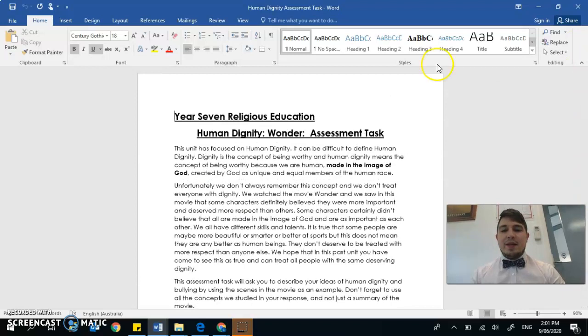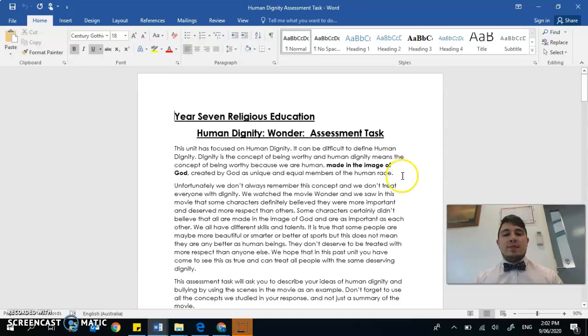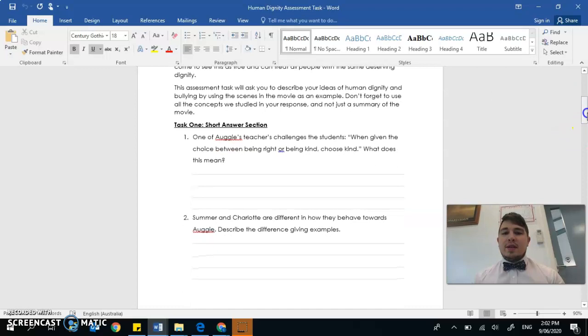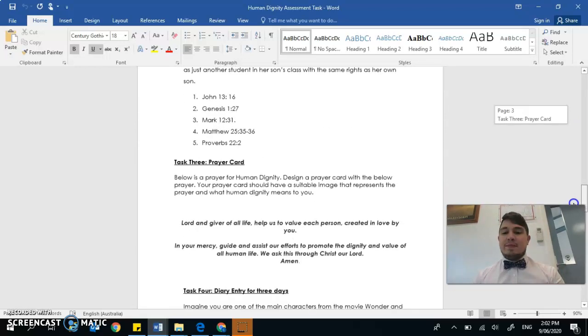Just walking you through it, our unit's focused on human dignity, and it talks about what human dignity is. It means that we're all made in God's image. That means we're all unique, we're all equal, we're all worthy of respect in God's eyes, and we should therefore treat each other with that same respect. And it talks a little bit about that. The assessment task is basically an assignment broken up into 4 sections.